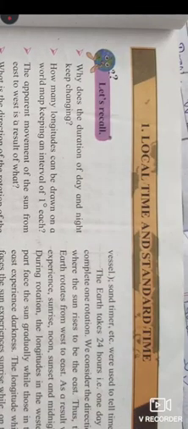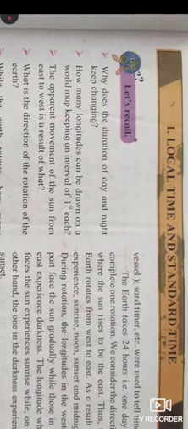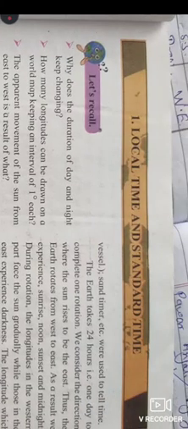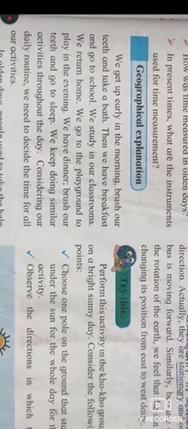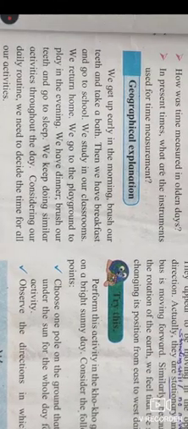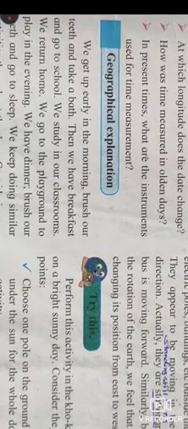Welcome students. Now we will start these new lessons, that is local time and standard time. It is due to the big size of India. We have separate local time and a standard time. Okay. So how did it come into existence? So look at the consequences of this time.